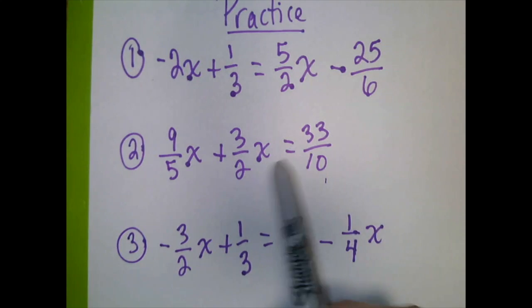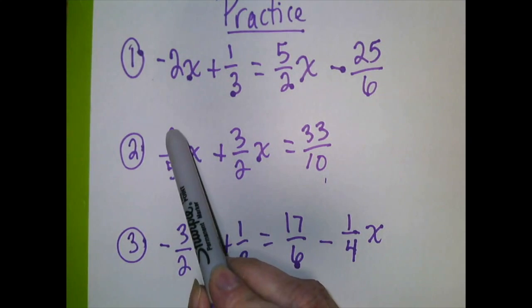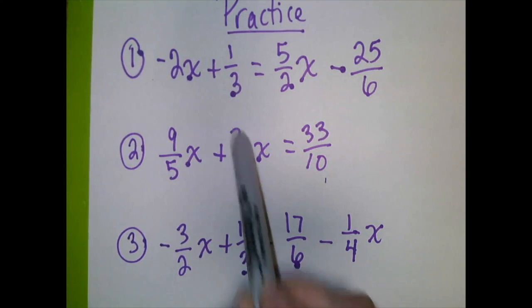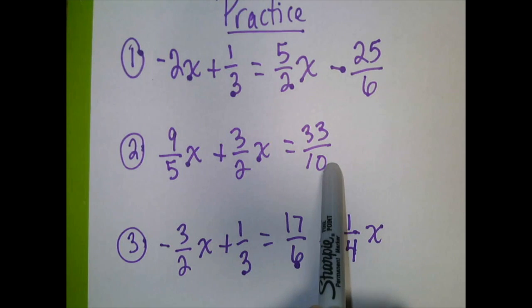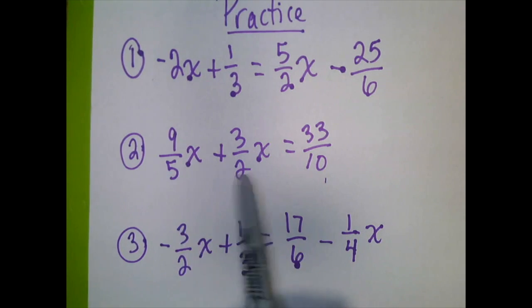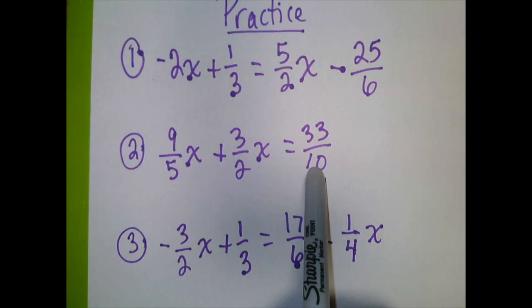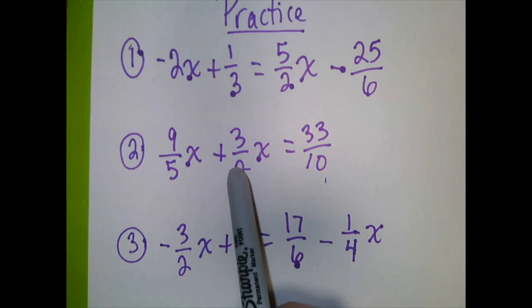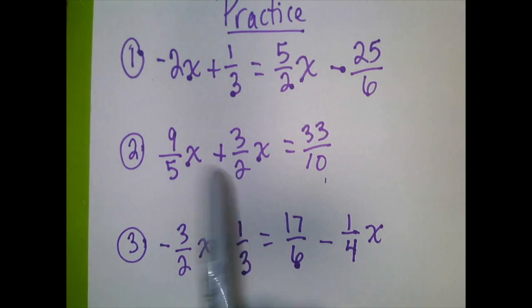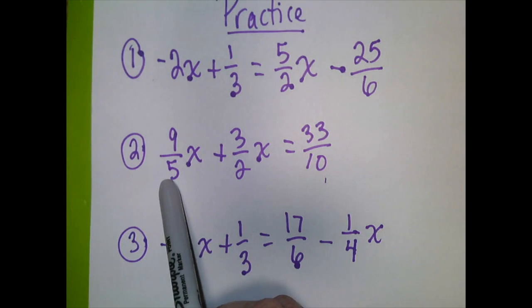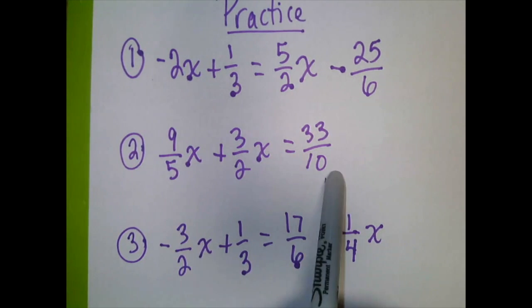For this one right here, number 2, 9 over 5x plus 3 over 2x equals 33/10. Again, these are all different. I'm looking at the 10 first. 10 divided by 2 is 5. 10 divided by 5 is 2. So 10 is going to be my multiplier for this.